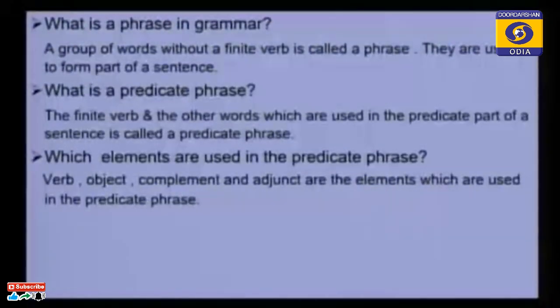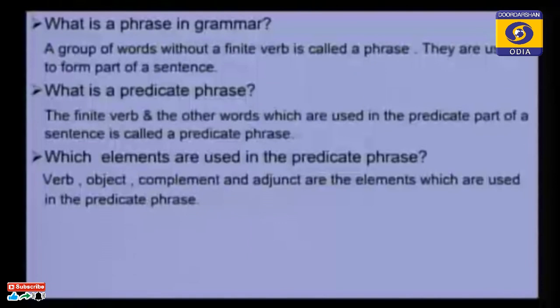So the verb is indispensable for forming a sentence or the predicate part. So what is a predicate phrase? The finite verb and the other words which are used in the predicate part of a sentence are called a predicate phrase. You remember this very important one?